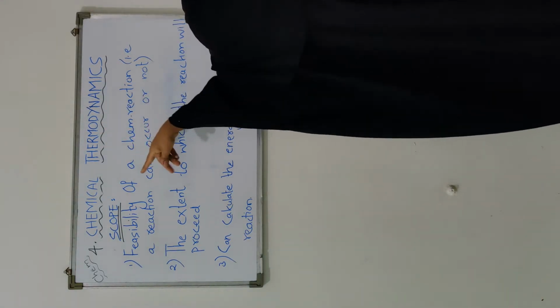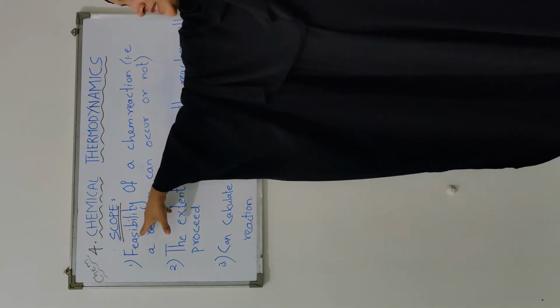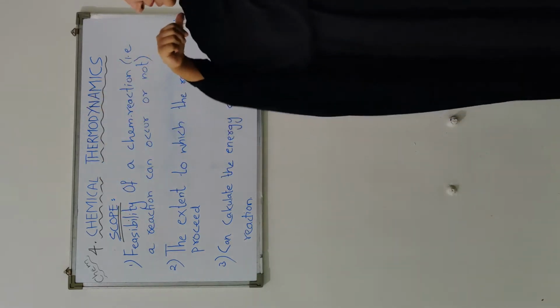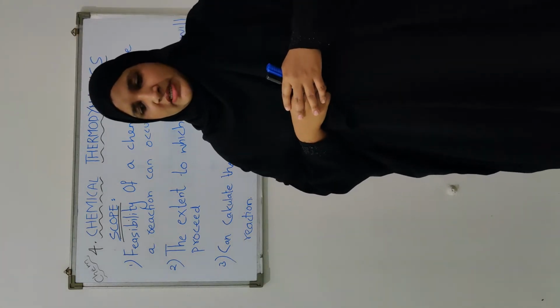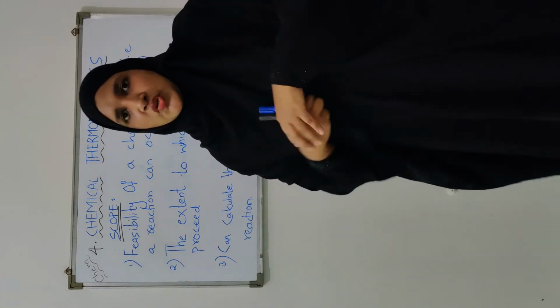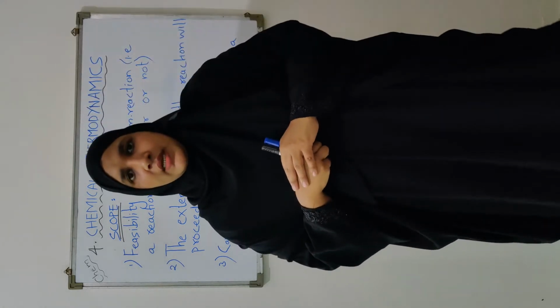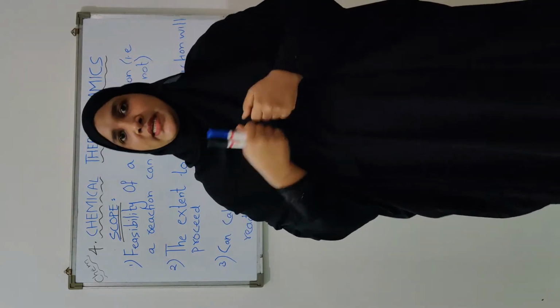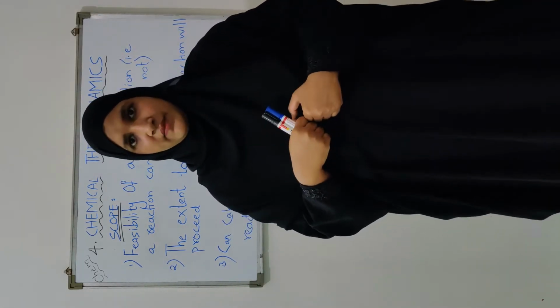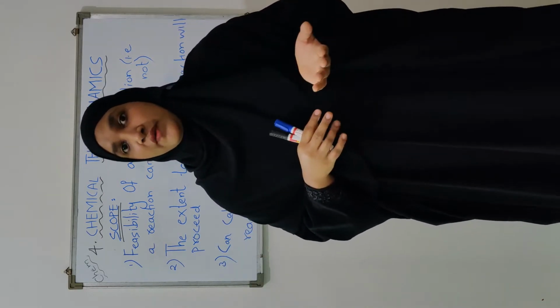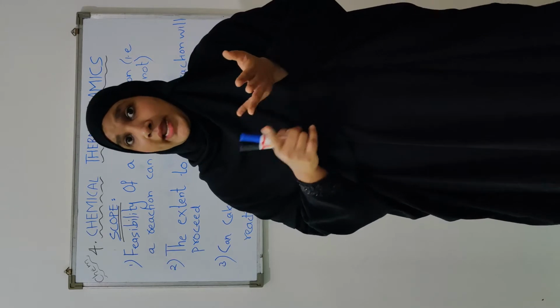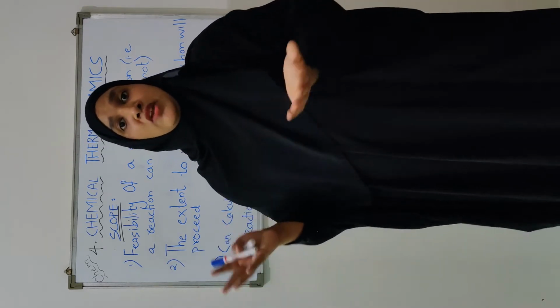The first one says it expresses the feasibility of a chemical reaction. Now what is meant by feasibility of a chemical reaction? Suppose a chemist wants to carry out a reaction. He will not start doing the reaction in the laboratory with the actual chemicals, taking the risk of expenditure and the risk of explosion and all.